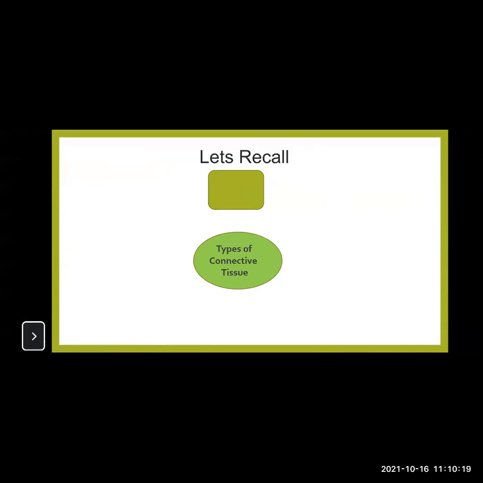Recollect it again. See, first we will discuss the connective tissues. What are connective tissues? The tissues which help in connecting the different organs of our body are known as connective tissue. The first and the most important connective tissue is the blood. It is also known as liquid connective tissue.